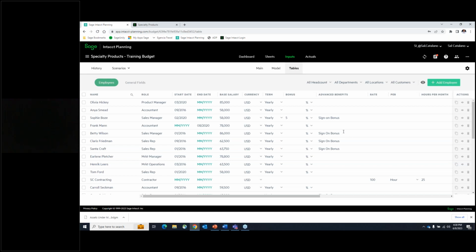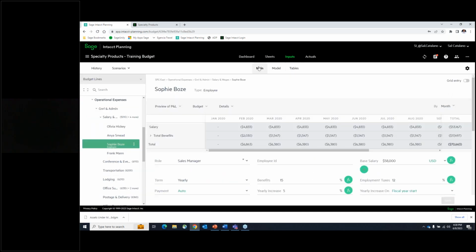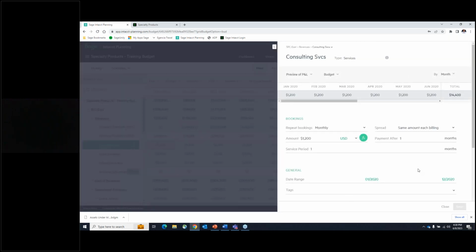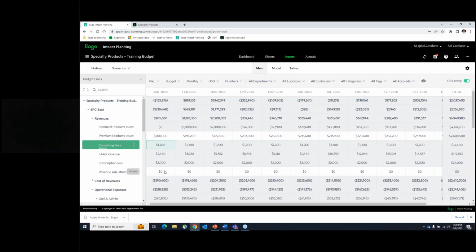Okay. Same thing, if I go back to the main here, again, we're looking at each line item from this perspective, but you can also do this up here, this grid entry. Click on this and you're able to see this in a grid entry format, where if you want to make changes, you can simply come in here and click on it and make your changes, or you can click on it and another screen will pop up where it'll allow you to make some changes. Okay, so very easy to manipulate the data. And once you have it in here, just start typing in the data and you'll have the opportunity to see that here.